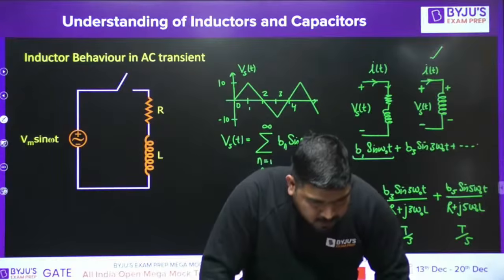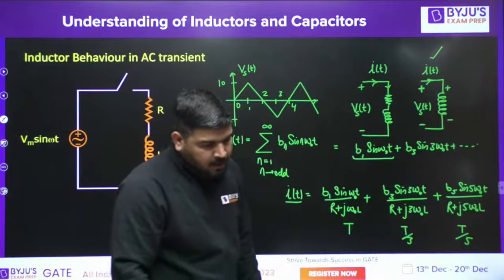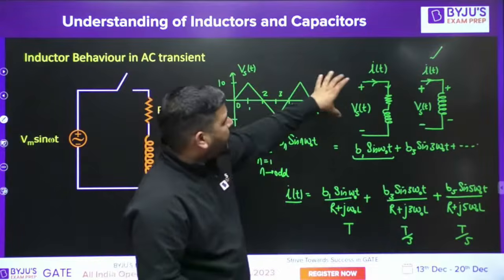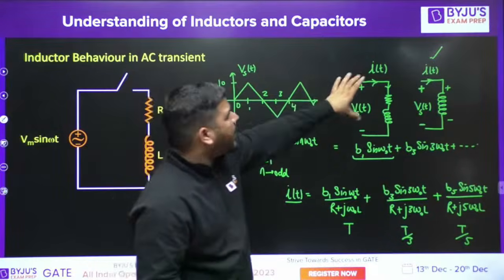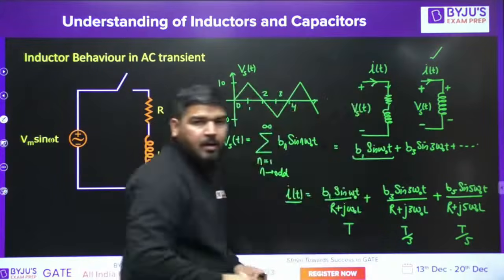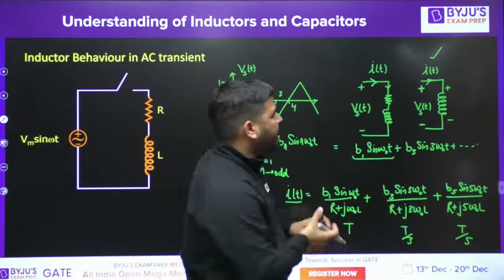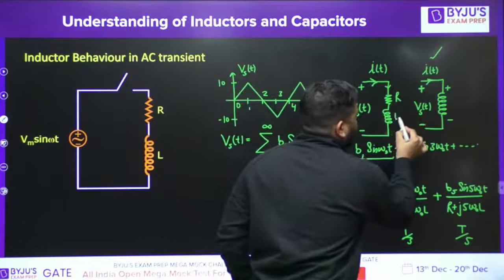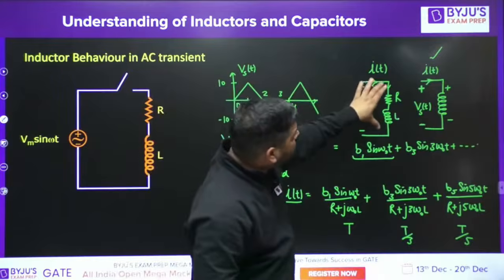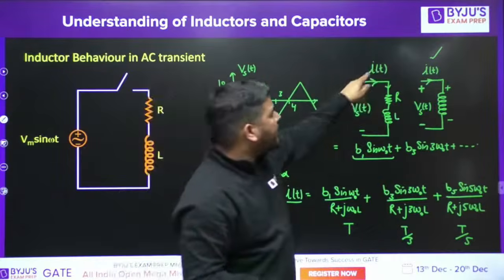Then the average voltage will appear across the resistor. No. Let's say this is a periodic source voltage, and if you take an RL load, I told you that the current will also be periodic. Whenever the load is RL, if the source voltage is periodic, then the current will also be periodic.